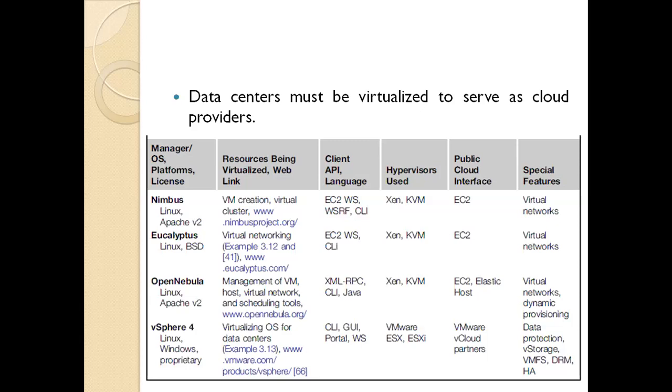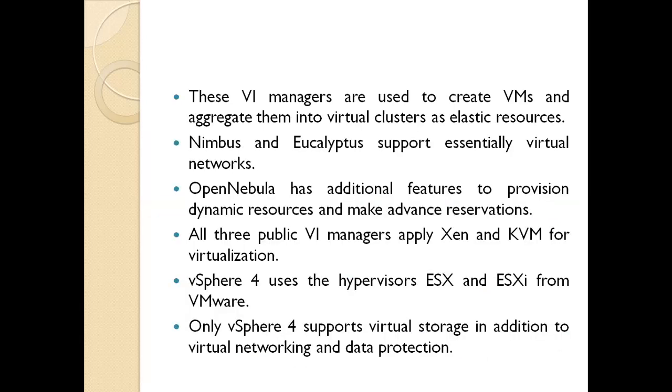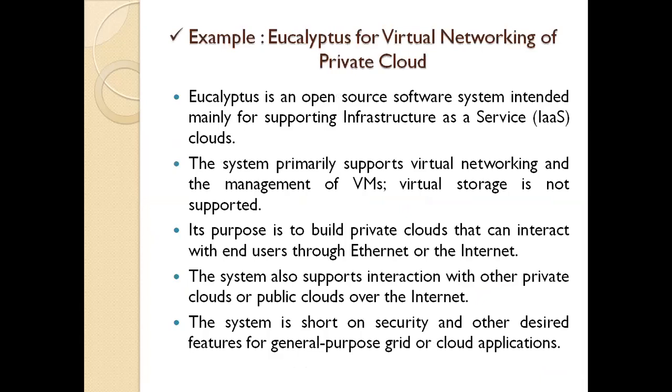That is, the kernel virtual machine and the Xen hypervisor are used for virtualization. Whereas vSphere 4 uses the hypervisors ESX and ESXi from VMware to provide the virtualization. So all these support virtualization, each using its own supporting features. We have two examples to explain this: Eucalyptus and then vSphere 4.